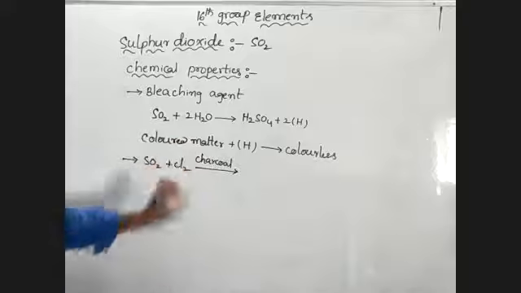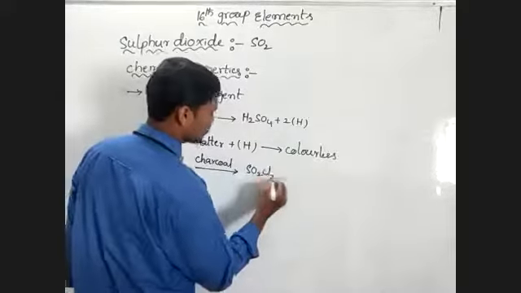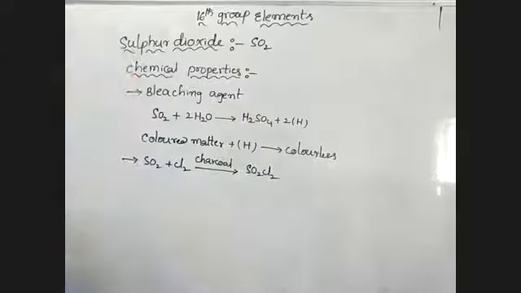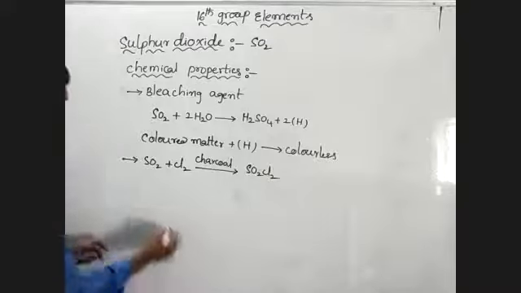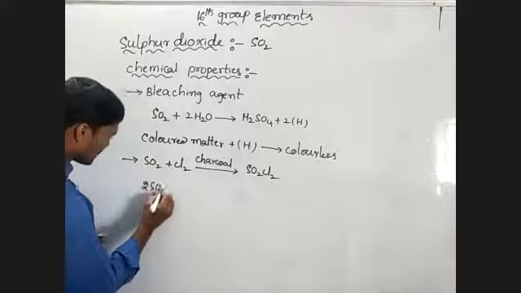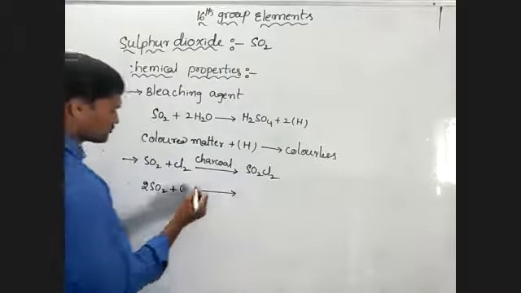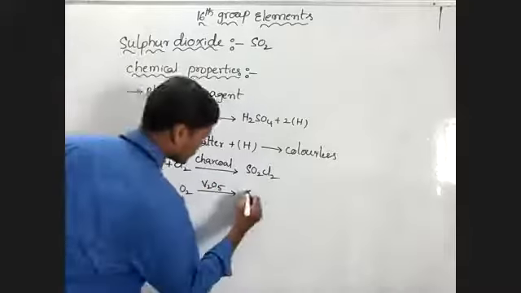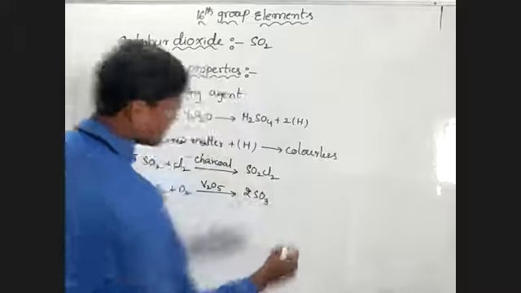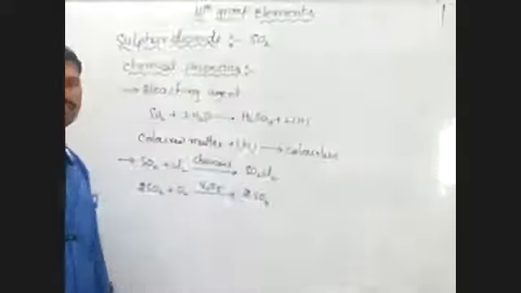Here charcoal acts as a catalyst. It forms sulfuryl chloride. This is an example of addition reaction. Okay, and then sulfur dioxide when reacts with oxygen in the presence of vanadium pentoxide, it forms sulfur trioxide. Okay, these are reactions of the chemical properties of sulfur dioxide.